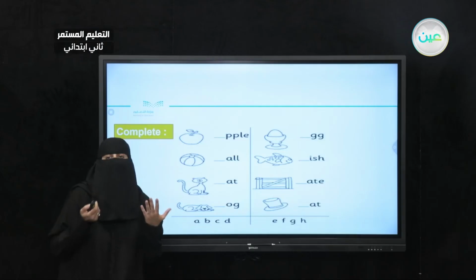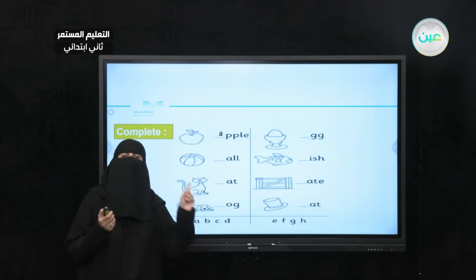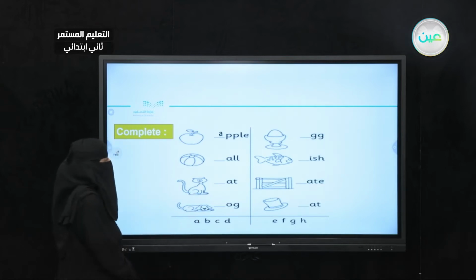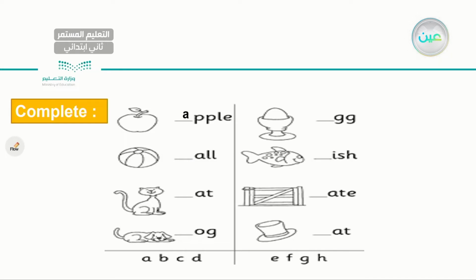The word is apple. It is an apple. Very good. So the missing letter is letter A, apple. Very good. Next one I have, what do you think? Shall I go for B, C, or D now? Actually, it's a ball. So the missing letter here is B, ball. Very good. Next one also, this is an easy one. Here I have C or D. The answer is C. I have a cat. Very good. The last picture I have is a dog.